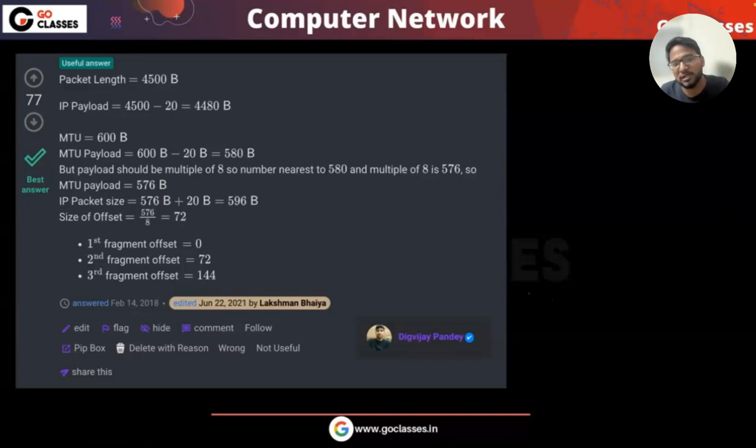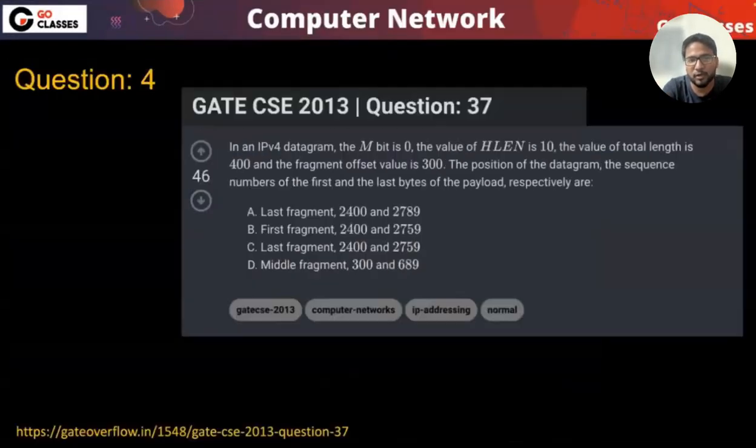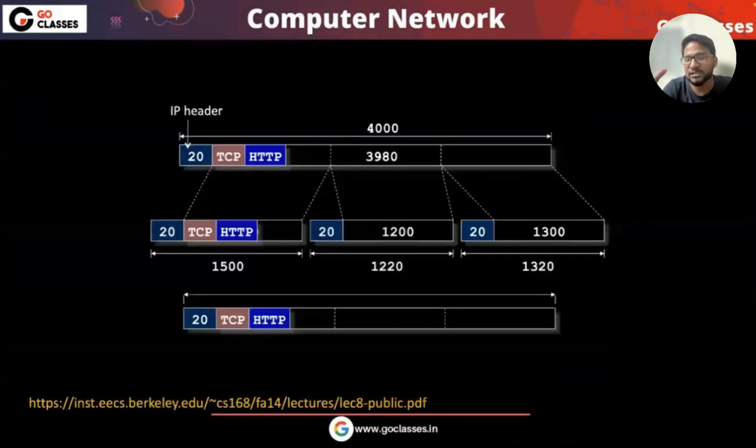So if you want, you can write a nice answer where you clearly write what is happening with the TCP header. You can definitely attach this particular diagram if you want. The TCP header is only in the first fragment; the remaining don't have the TCP header. And anyway, the routers don't need the TCP header. You can include these points.